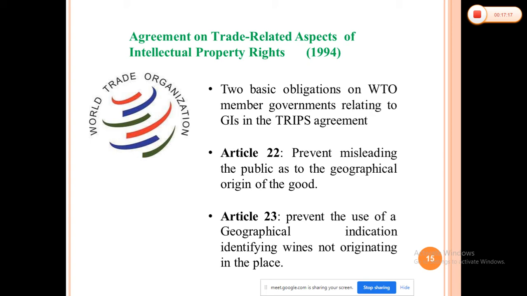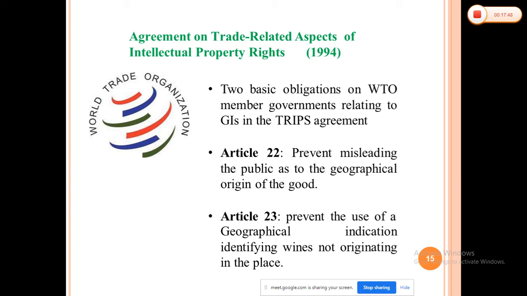And Article 23 prevents the use of geographical indications identifying wines that do not originate in that place. That means Article 23 provides a higher level of protection for geographical indications identifying wines and spirits or alcohol, like Scotch, which is famous in Scotland, or wine.